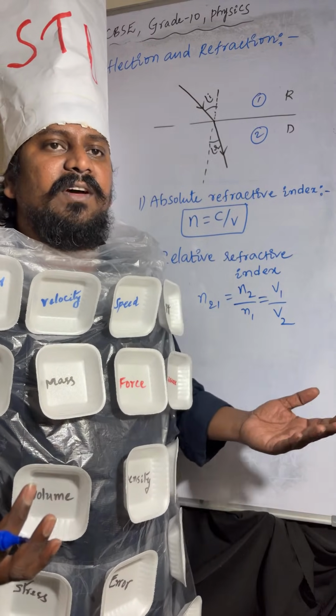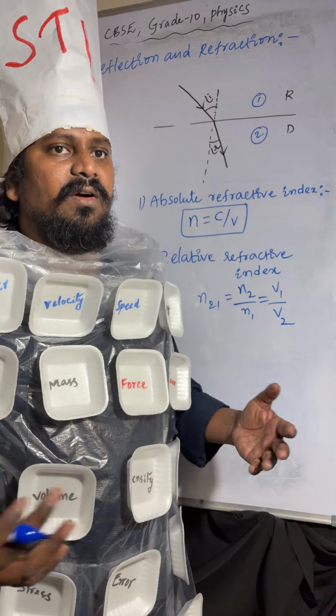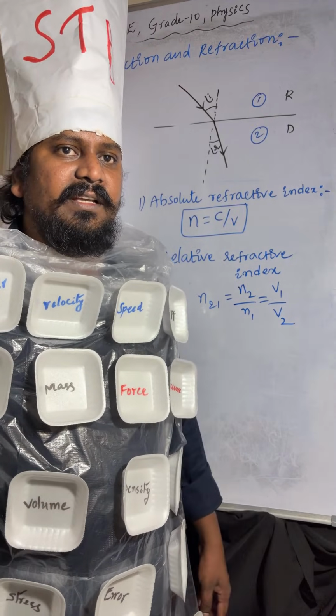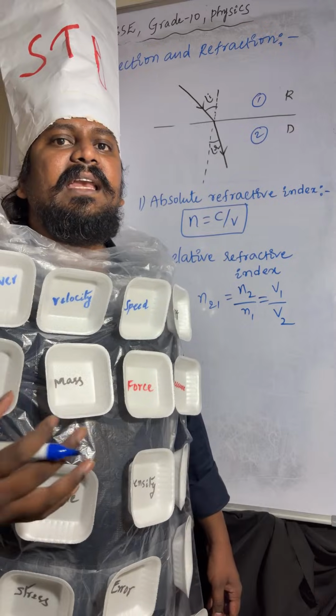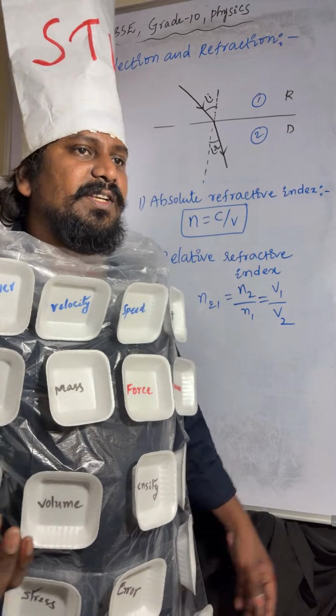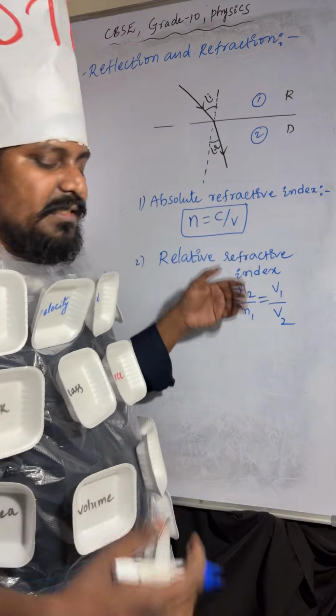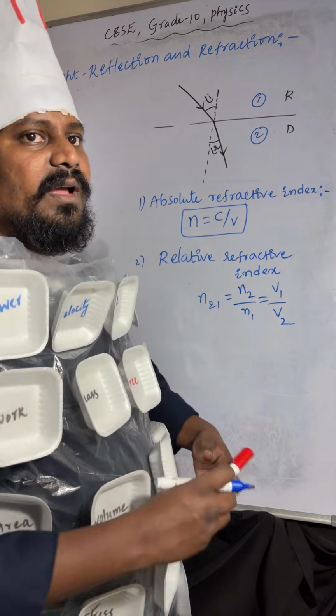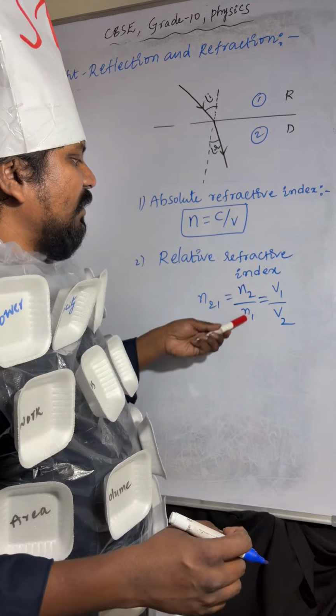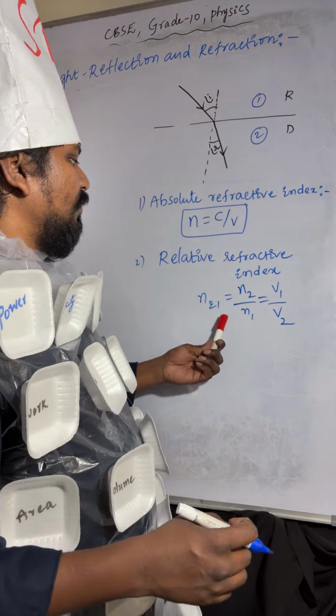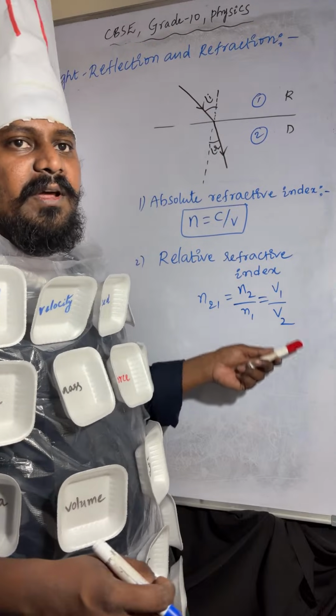One is increasing, another one is decreasing. So that's why n21 equal to n2 by n1, that is nothing but v1 by v2. So n2 by n1 equal to v1 by v2.